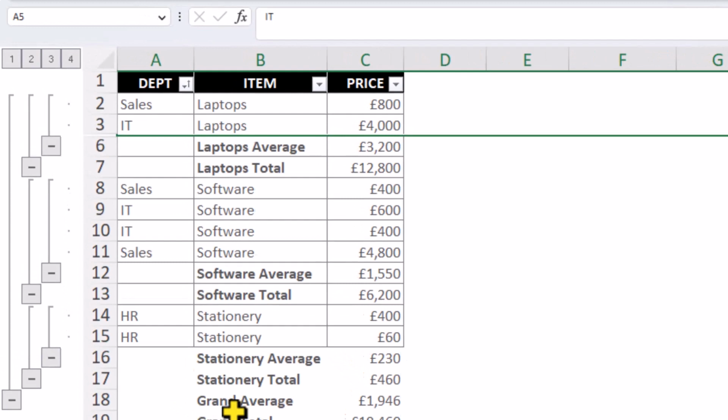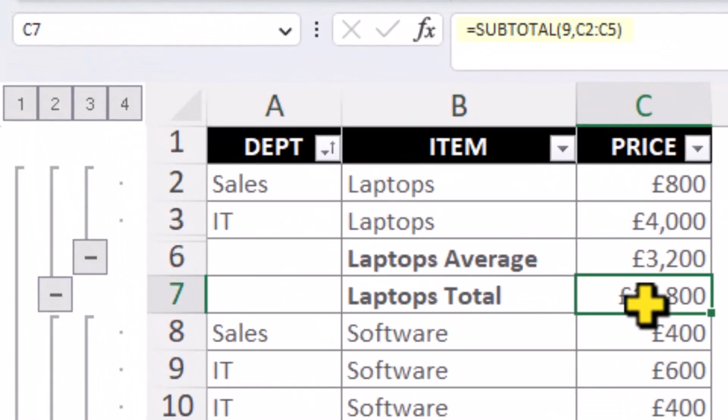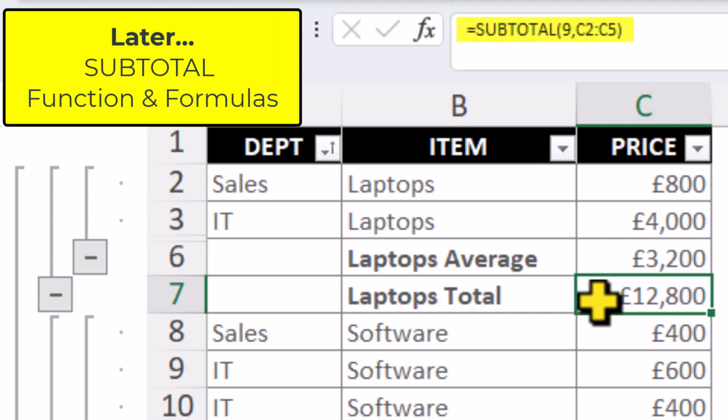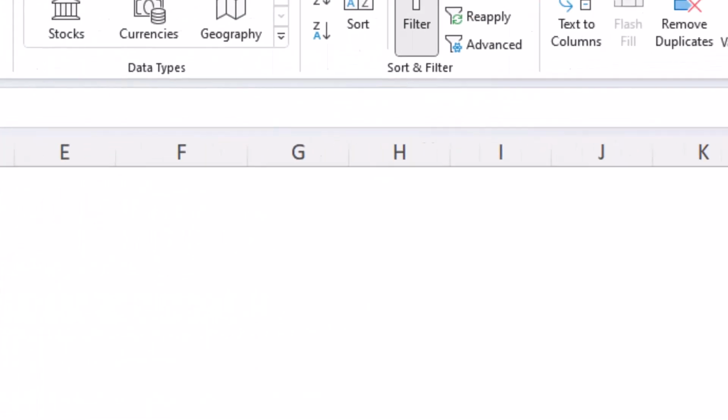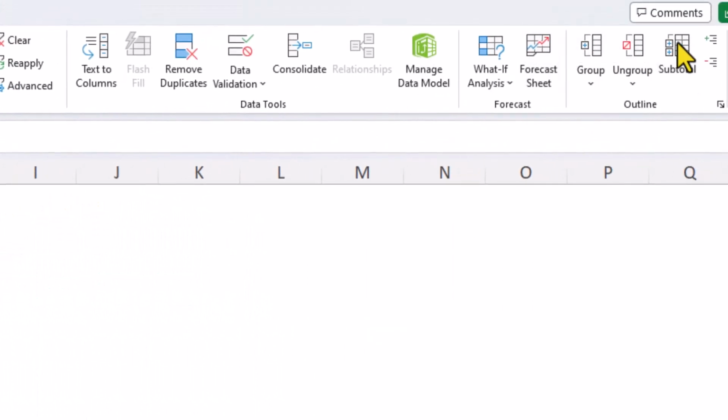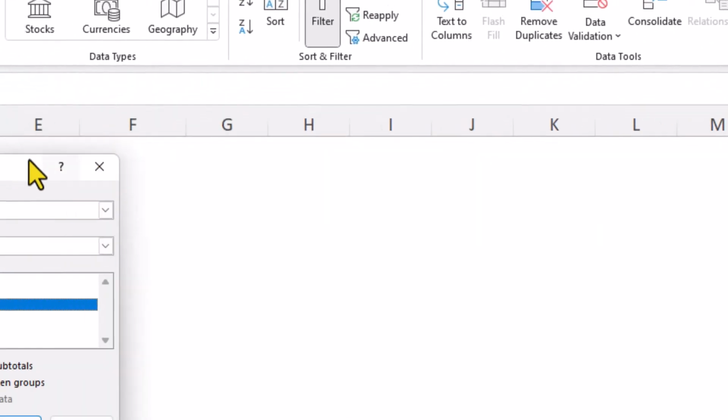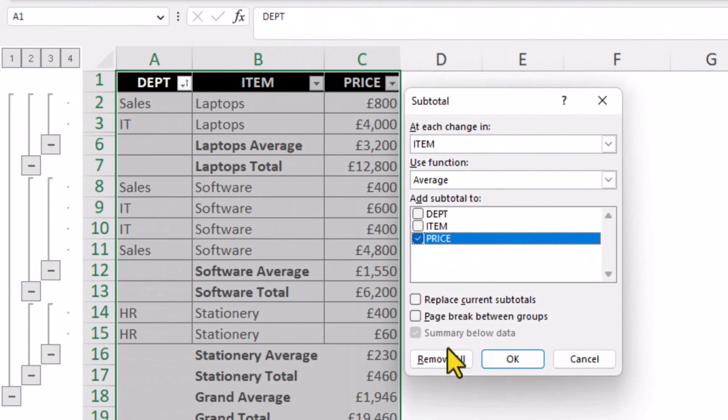And when we look in the formula bar, we see that Excel is using the subtotal function. We'll take a closer look at that function in a short while. In order to remove the subtotals and return our data back to normal, click on Subtotals and Remove All.